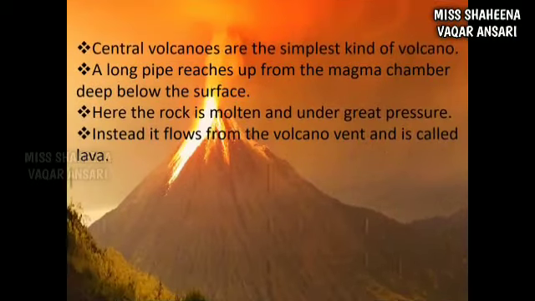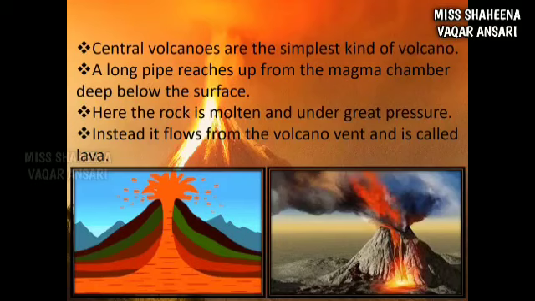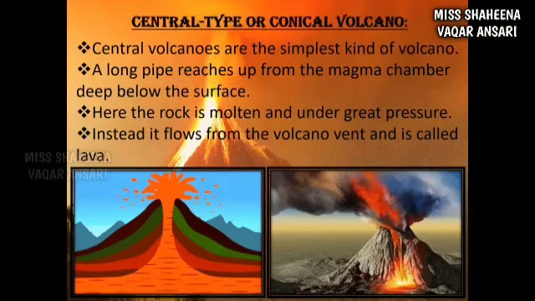Now students, on the basis of types of eruption, volcanoes can be divided into two types. Now see here, during eruption, the molten magma comes out through a pipe-like vent inside the earth's surface. The lava is spread around the mouth of this vent when it comes out. As a result, cone-shaped mountains start forming and conical volcanic mountains are formed. For example, Mount Fujiyama in Japan and Mount Kilimanjaro in Tanzania are examples of central type of volcanoes and conical mountains.